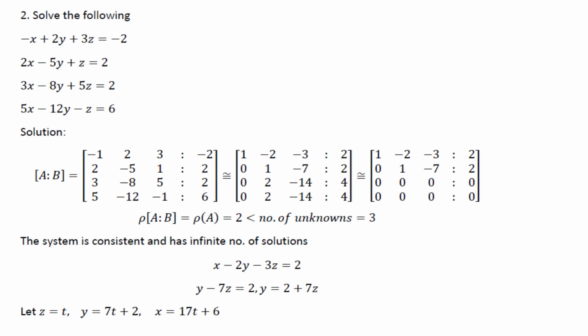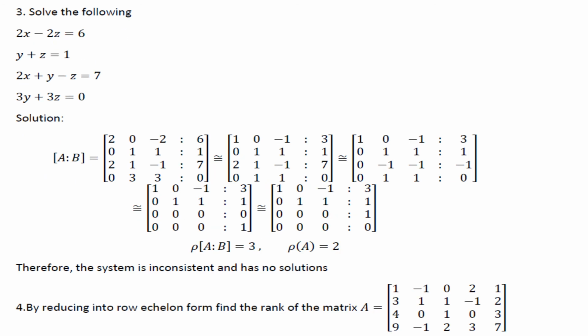Similarly, another problem is given. You have to find the answer by yourself and check the answer. Here also a system of linear equations is given. First write the augmented matrix AB and then, reducing it to row echelon form, we can write the rank. So here rank of AB is equal to 3 and rank of A is equal to 2. That means both ranks are different. That means the system is inconsistent and has no solution.